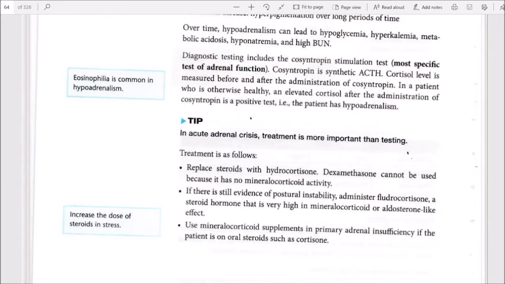Treatment is as follows. Replace steroids with hydrocortisone. Dexamethasone cannot be used because it has no mineralocorticoid activity. If there is still evidence of postural instability, administer fludrocortisone, a steroid hormone that is very high in mineralocorticoid or aldosterone-like effect. Use mineralocorticoid supplement in primary adrenal insufficiency if the patient is on oral steroids such as cortisone. Increase the dose of steroids in stress.